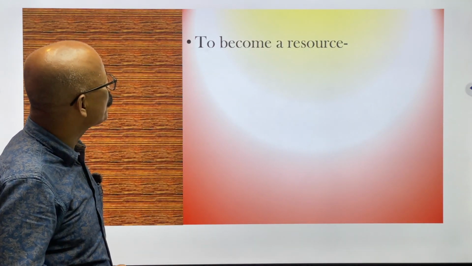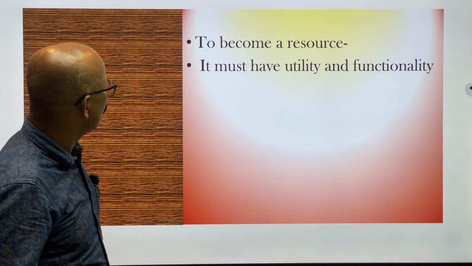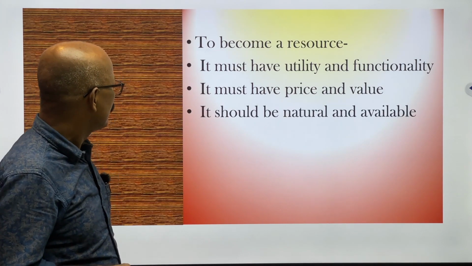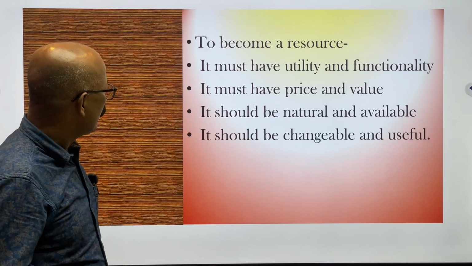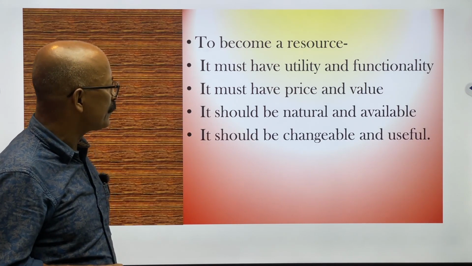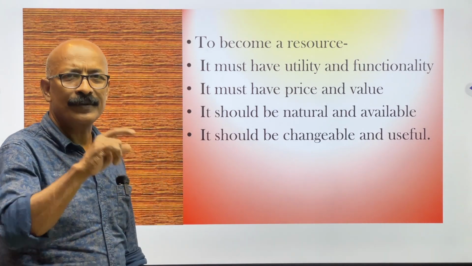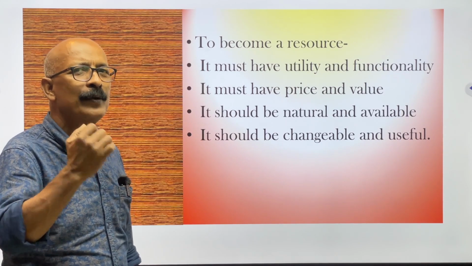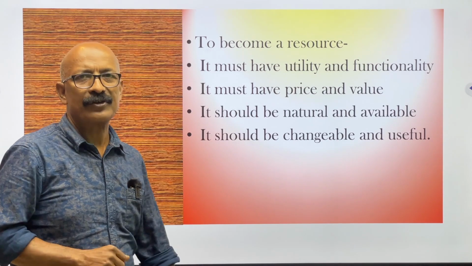To become a resource, it must have utility and functionality. It must have price and value. The third option is that it should be natural and available. And the last option is that it should be changeable and useful. Among these, number one is correct, because a thing will be a resource only when it bears these two qualities, utility and functionality.